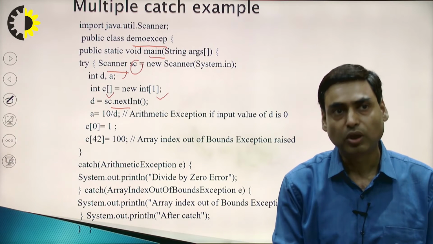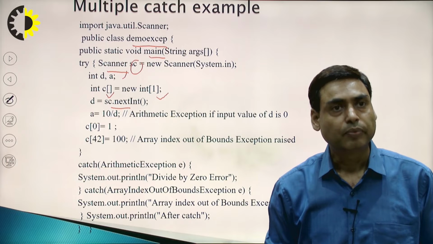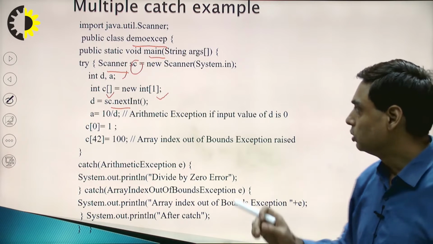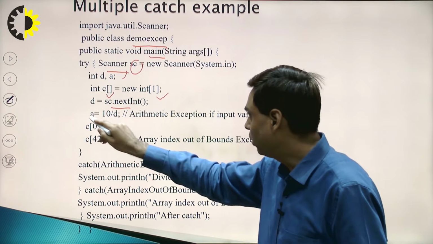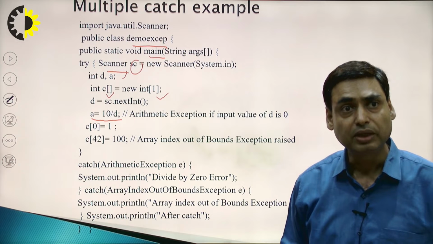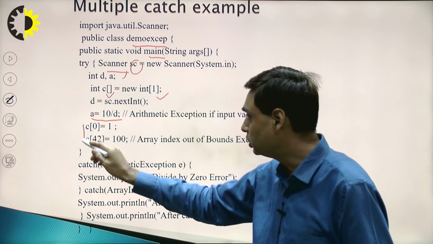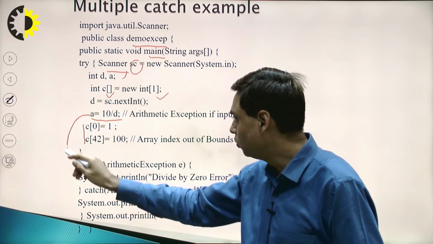Now from this point, you will understand the way the program executes. Suppose the user has given the value 0, then the value of D will be 0 and here A equal to 10 by D. So what is it? It is a divide by 0 error, the exception will occur and these instructions are not executed further and it will directly move to the catch block.